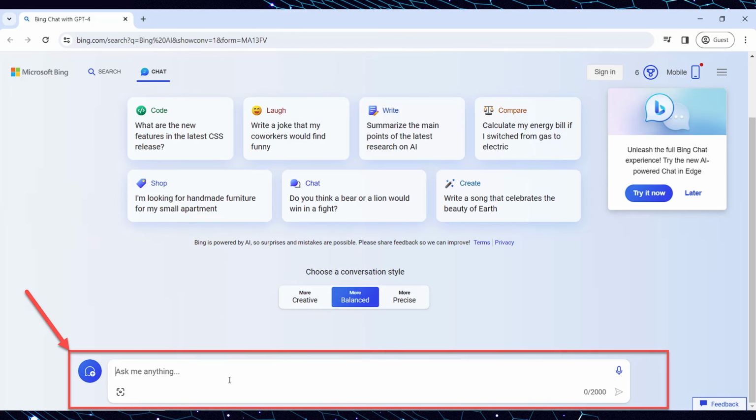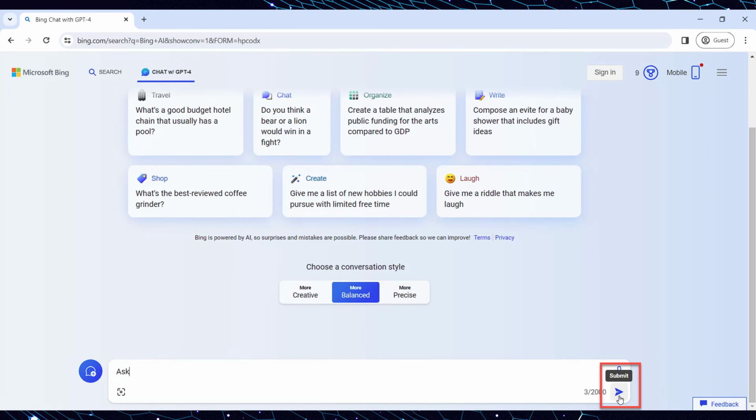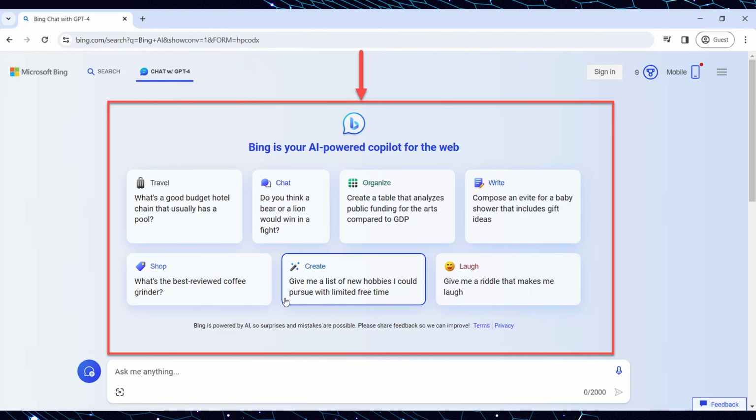Let's explore how to use Microsoft Bing AI and review a few main navigation options. At the bottom of the homepage, you will find the field for inputting the prompt, where users can type and send messages to the chatbot. On the right side of the field, the Submit button is located, allowing users to submit their typed messages to the chatbot. In the middle of the chatbot screen are displayed Bing suggestions such as travel, chat, organize, write, show, create, and laugh, suggesting possible conversations to start.